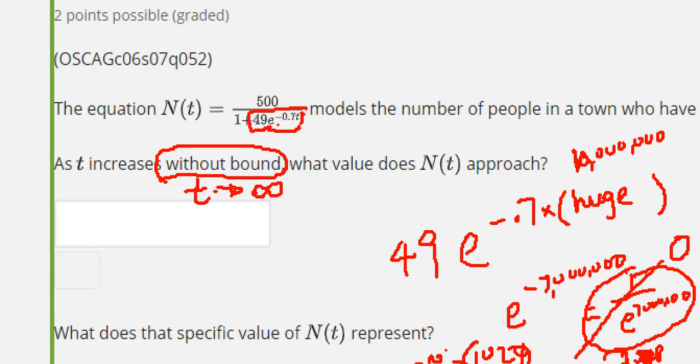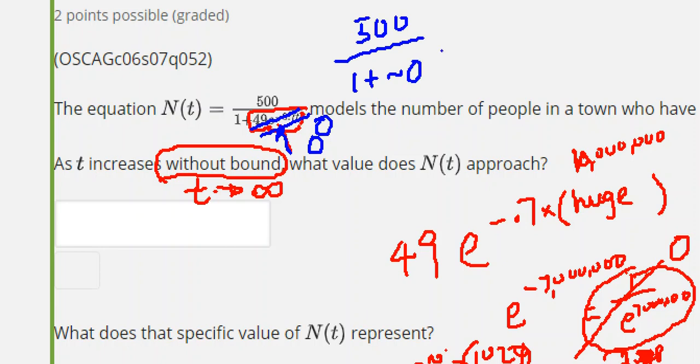In other words, this guy right here is close to 0. 0 times 49, of course, is close to 0. In other words, when t is infinity, this is close to 0. Now, what is the value n approaches? So you have 500 divided by 1 plus a number that's so close to 0. Isn't this so close to 500, right? So this is close to 500. Therefore, this is what n of t is approaching, 500, the number in the numerator.